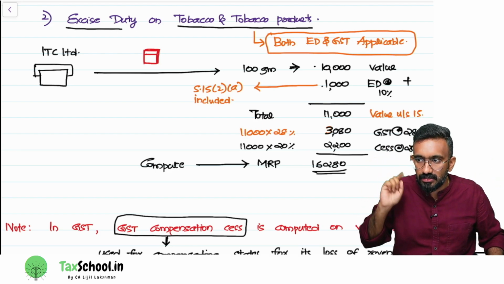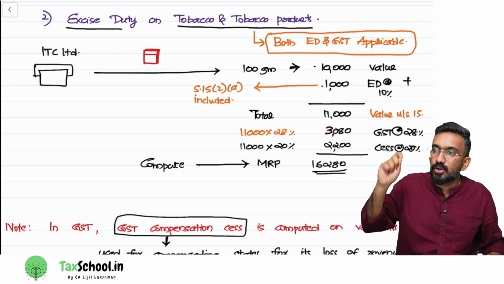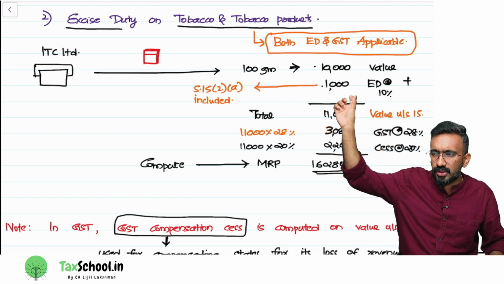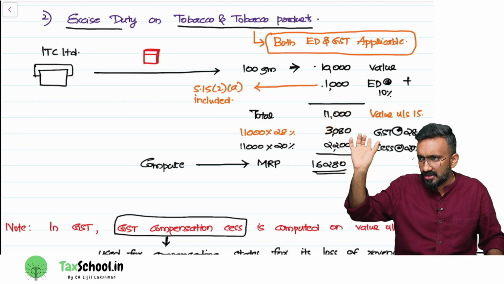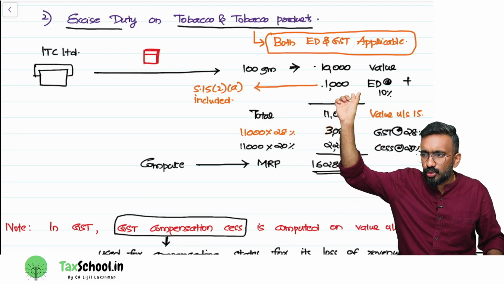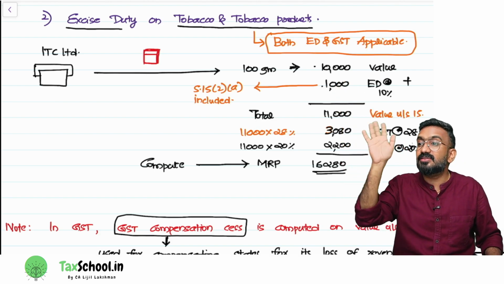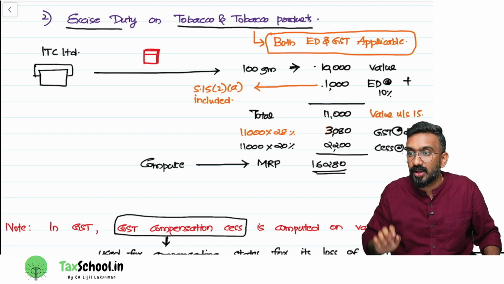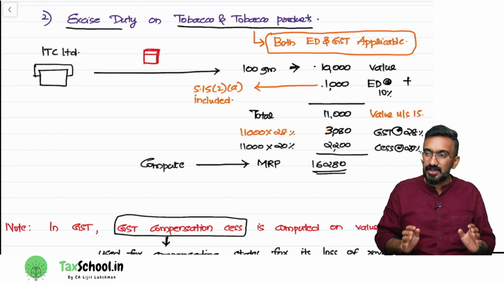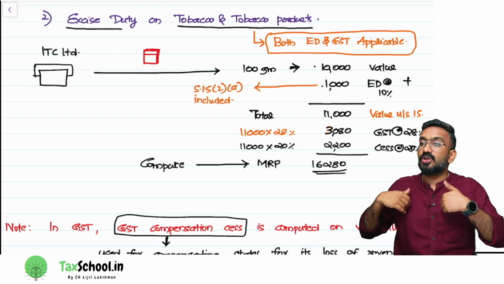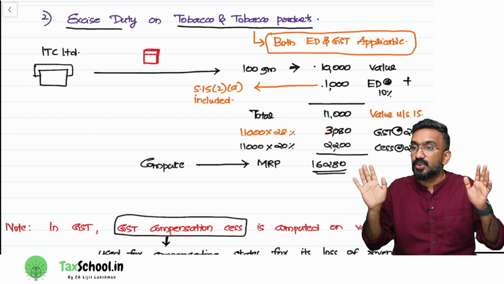Likewise, I can tell you that for tobacco and tobacco product, there is something special. You can see it on the screen. I can read it for you so that you read it slowly. Don't rush, read it slowly. Excise duty on tobacco and tobacco product, I have written there. Both excise duty and GST is applicable on tobacco and tobacco product. There is a special act which levies excise duty on tobacco, which was not withdrawn even after introducing GST.